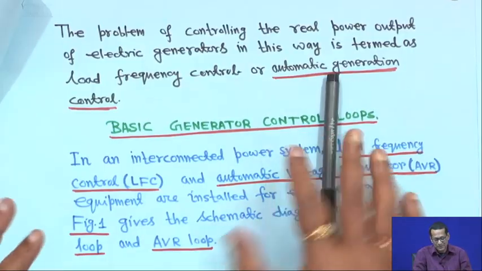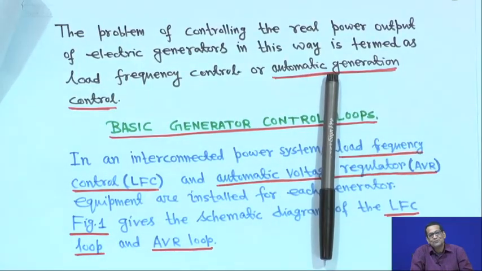I told you in the beginning that automatic generation control means, suppose a 100 megawatt load demand has increased. Suppose you have 5 units, and you share that 100 megawatt among the 5 units such that your fuel cost is economical or minimum, because the 5 generators may have different fuel cost characteristics.